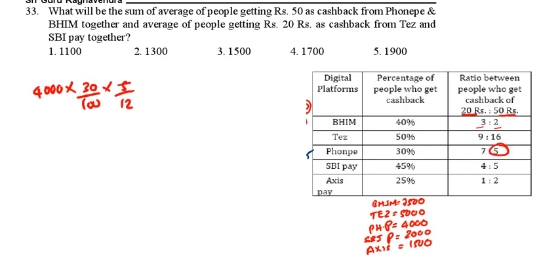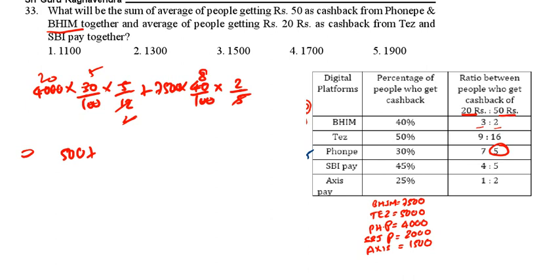5 by 12 plus now Beam app. Beam app means 7,500 into 40% into 50 rupees cashback, 2 by 5. Now do this calculation. 2 zeros, 2 zeros, 6 twos, 6 fives, 2 ones, 220. That is 500. This is 500 plus 2 zeros, 2 zeros. This one, 16 into 75. That is 1200. That is 1700 by 2. We are going to get 850.